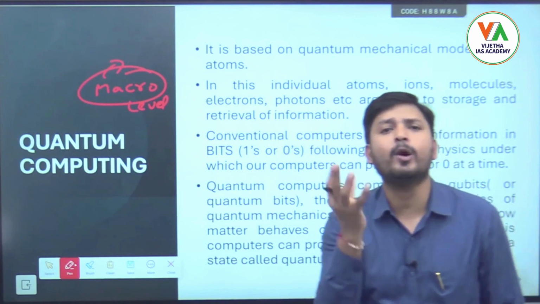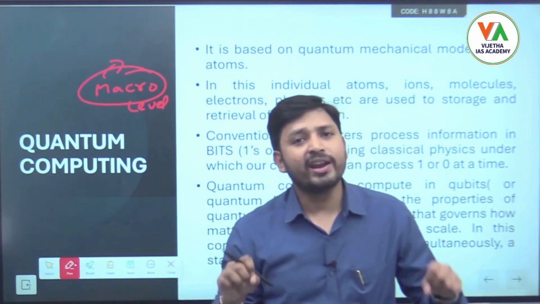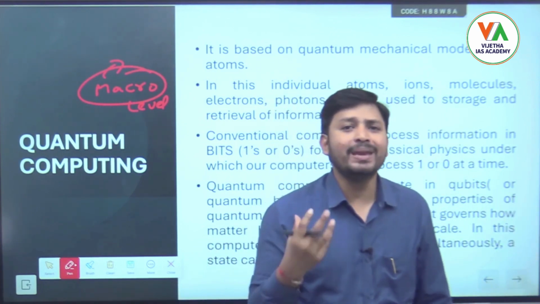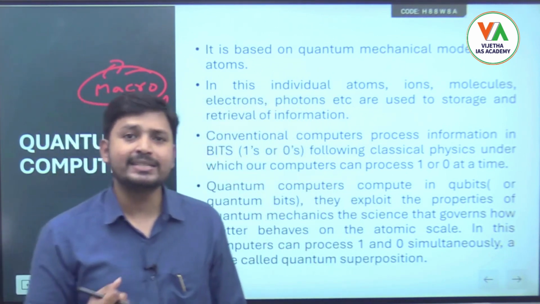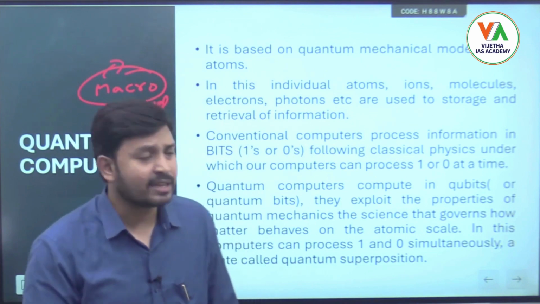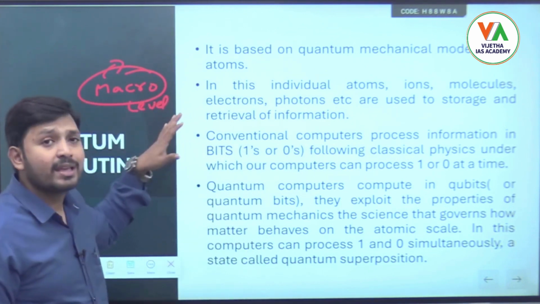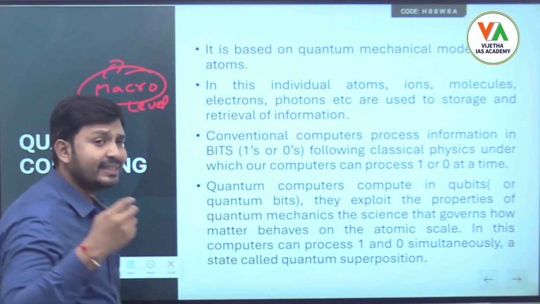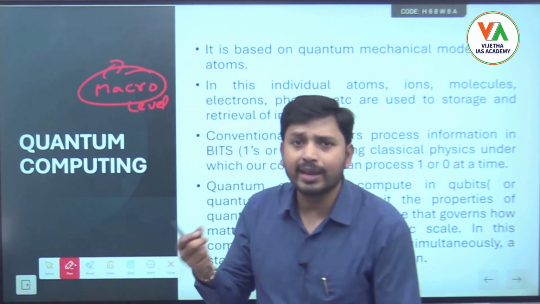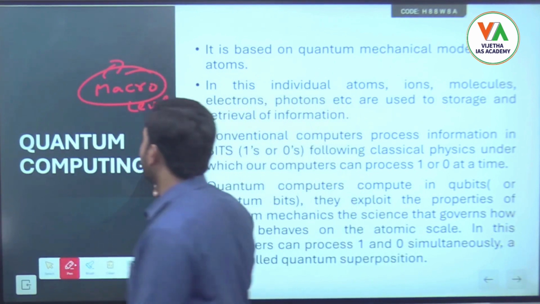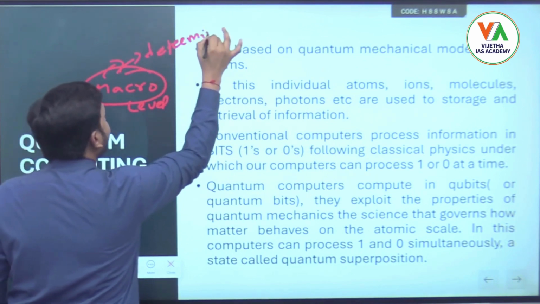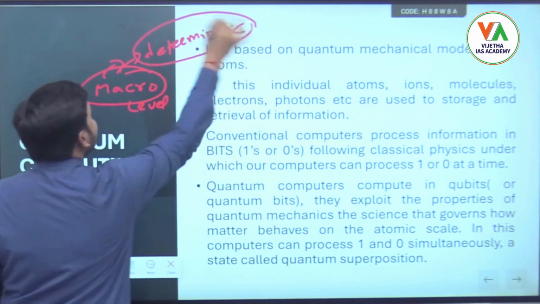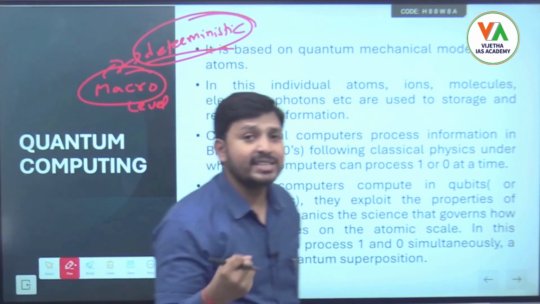For example, any ball, or when we are riding a bike, any bigger objects. The physics operating on those bigger objects is called Newtonian physics or classical physics. In this one we can say everything with conviction. It is deterministic in nature.